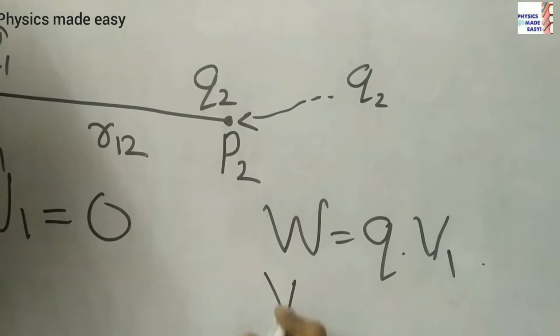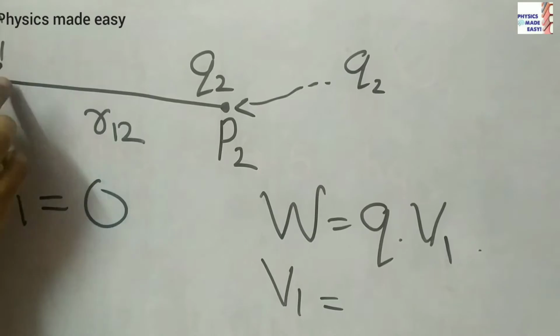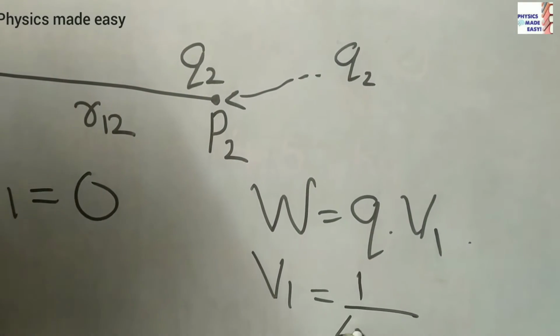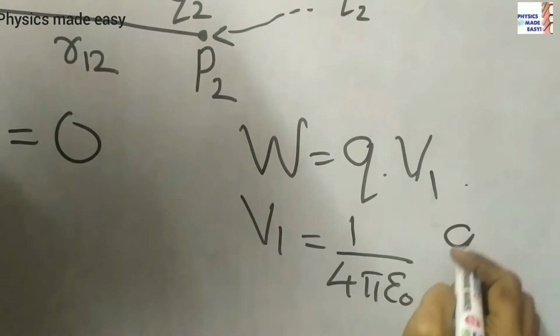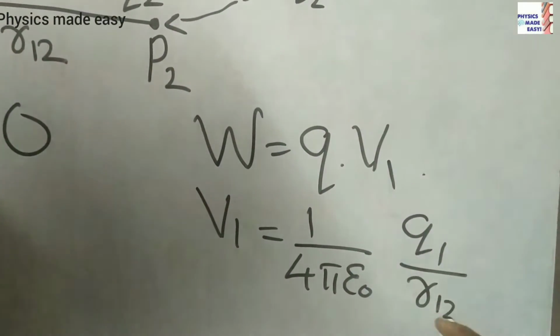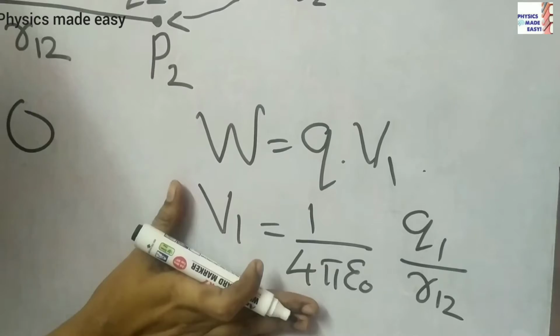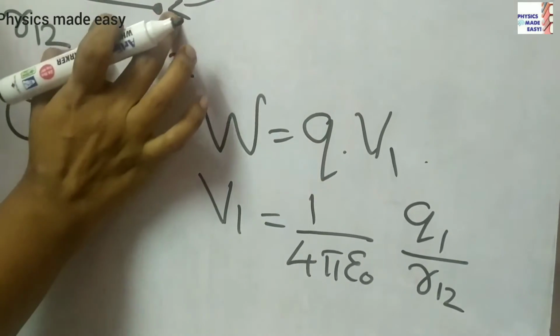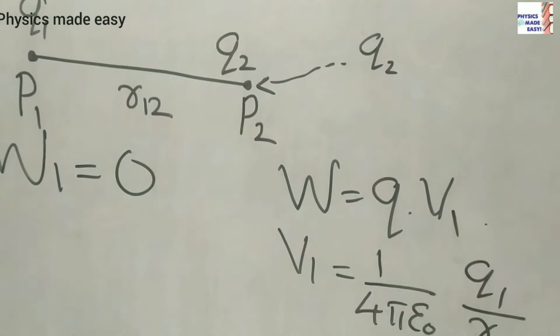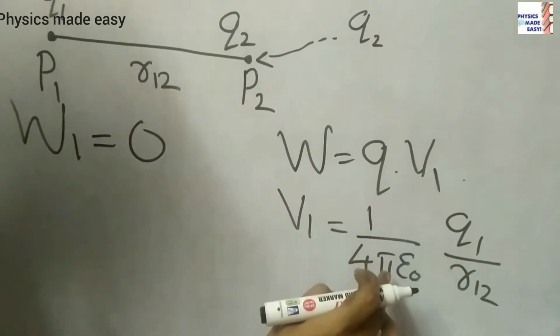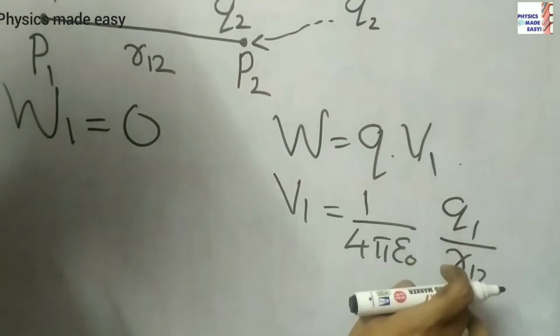So what is the equation for that potential? That is due to this charge, no? So we can write 1 by 4 pi epsilon 0 Q1 by R12. This is the electric potential at this point due to charge Q1. So we can write V1 is equal to 1 by 4 pi epsilon 0 Q1 by R12.